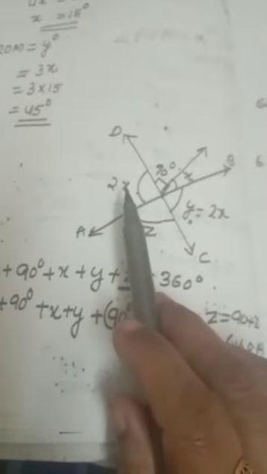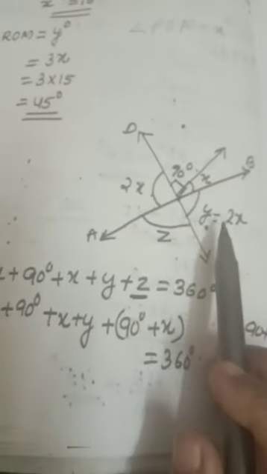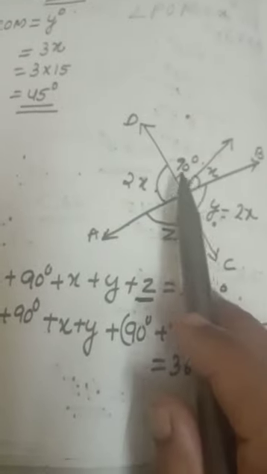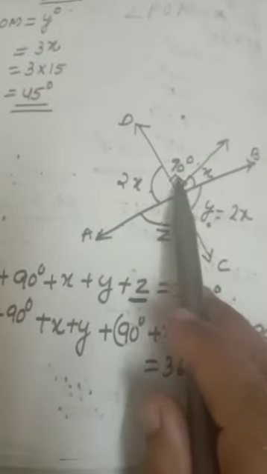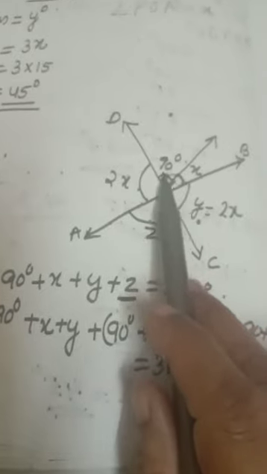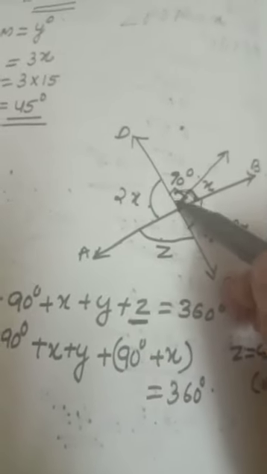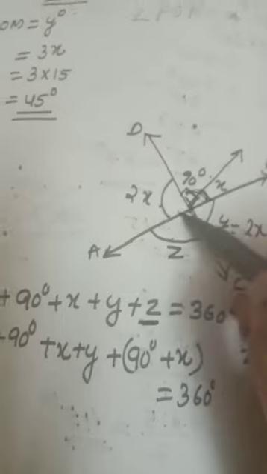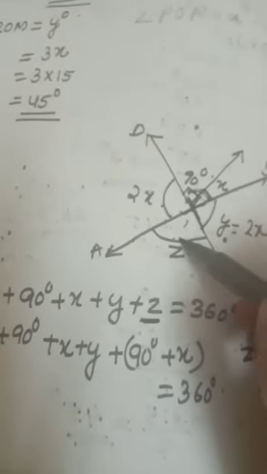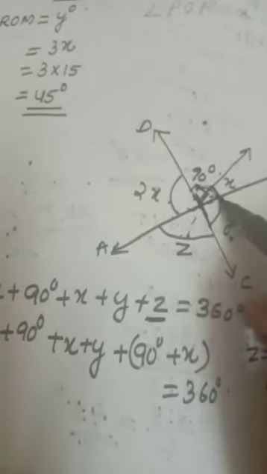In place of y you can put 2x. In place of z you can put 90 plus x because z and 90 plus x are vertically opposite. And how do you know? Because see, these two lines' angle is z, then these two lines' angles are 90.